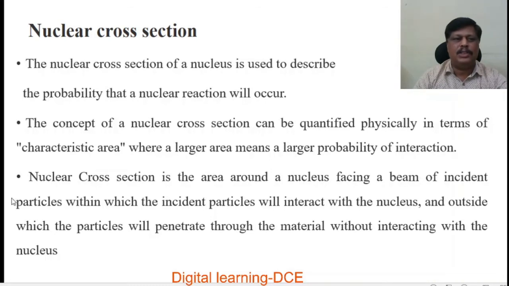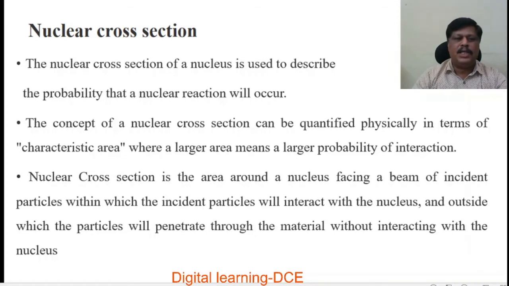Now, how does the nuclear reaction take place through the nuclear cross section? Some kind of nuclear reactions take place by incident particles.